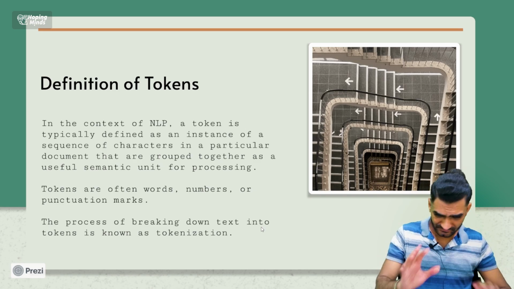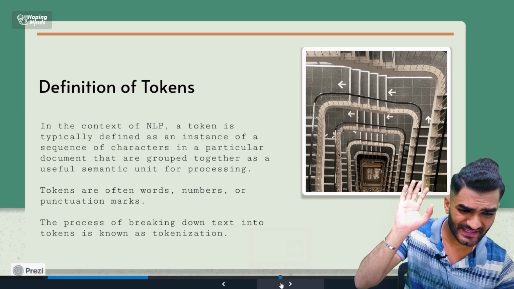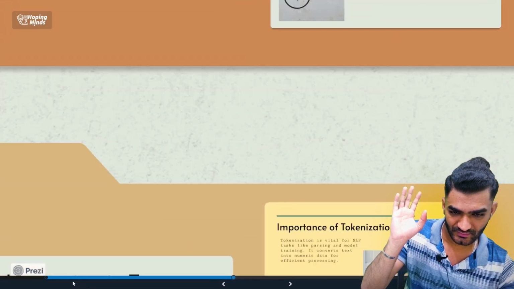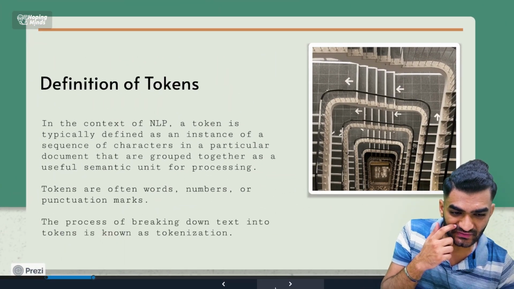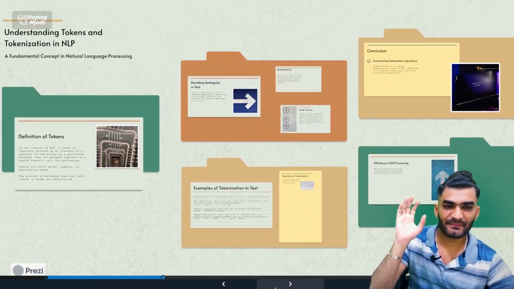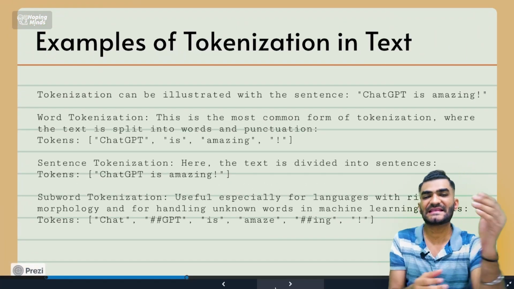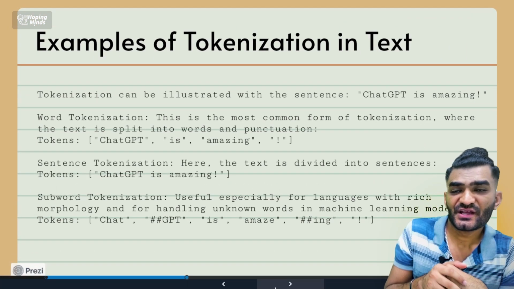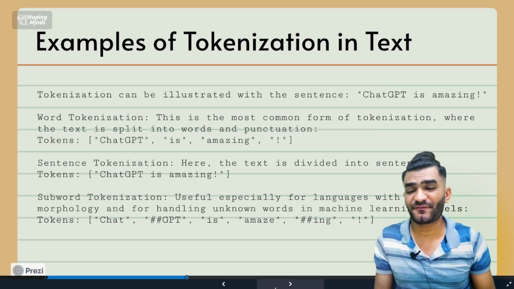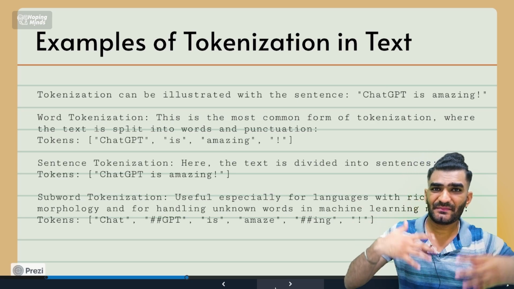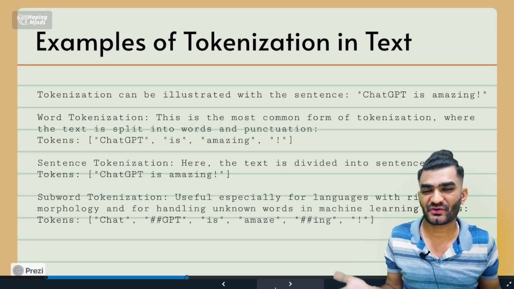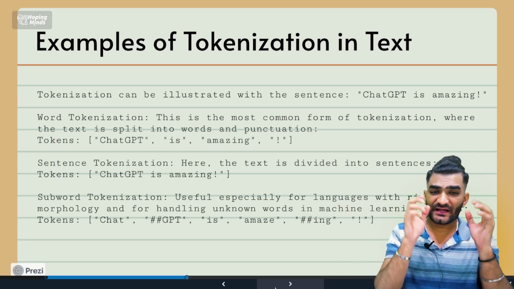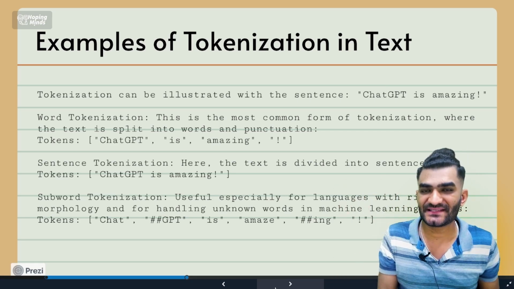Let us understand it with an example: an example of tokenization in text. When it comes to tokenization, as I already told you, there are many kinds, such as text tokenization, punctuation mark tokenization, and so on. So let us understand what text tokenization is.